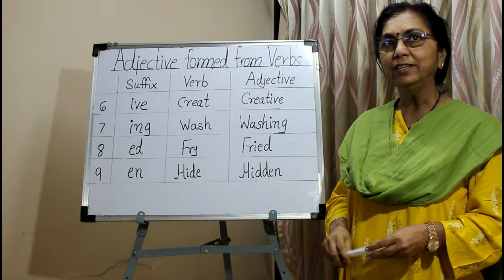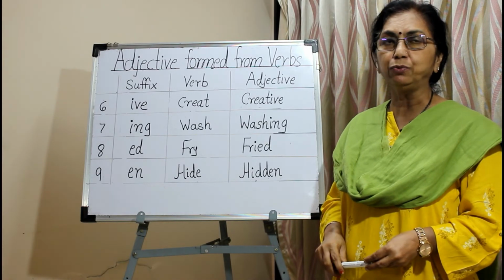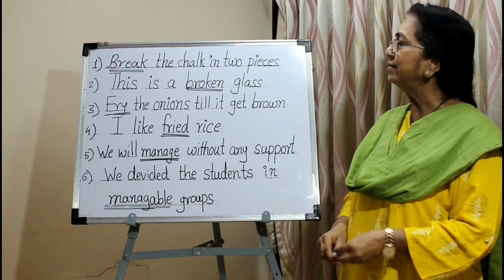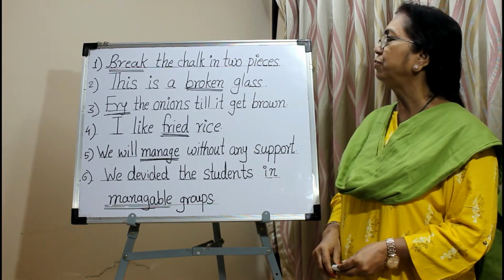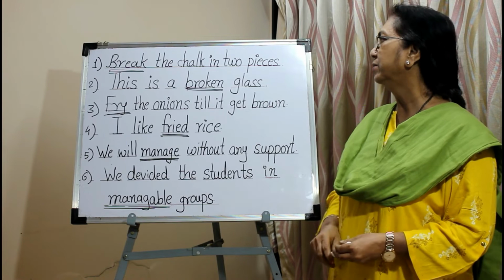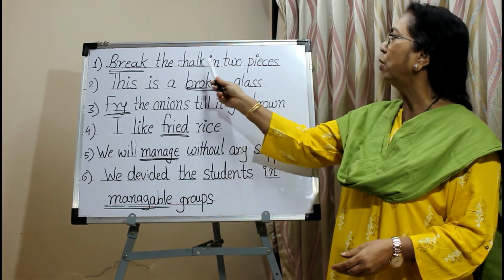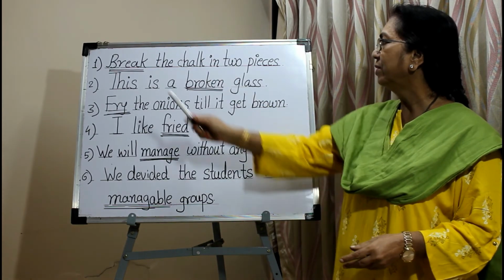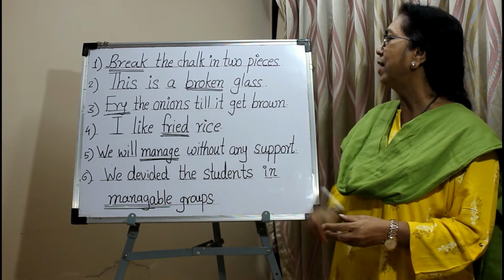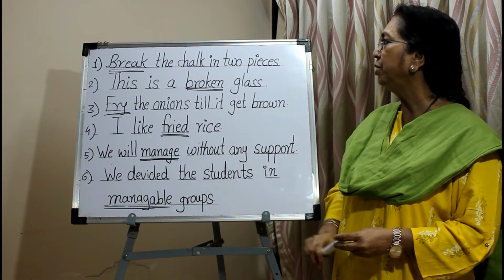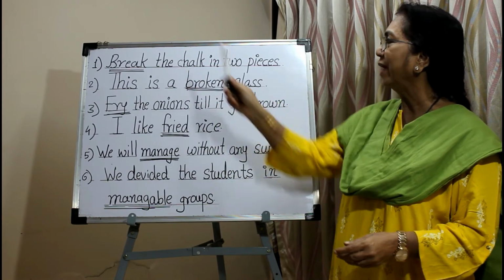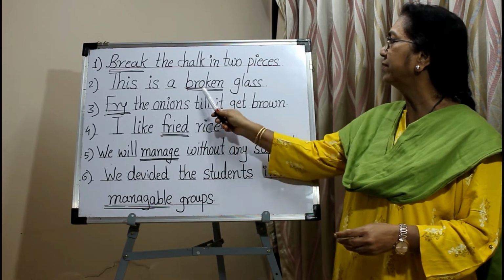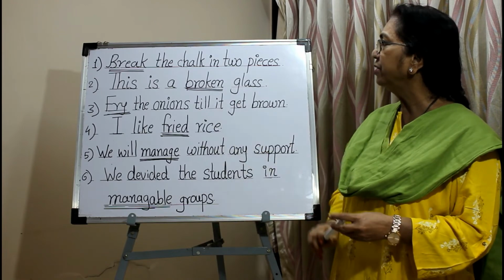Now let's see the sentences of adjectives which are formed from the verbs. First one, break the chalk in two pieces. Break is a verb, it shows the action. Second, this is a broken glass. Broken is the adjective which is formed from the verb break. Broken glass, the adjective broken describes the noun glass. Here it is an adjective.